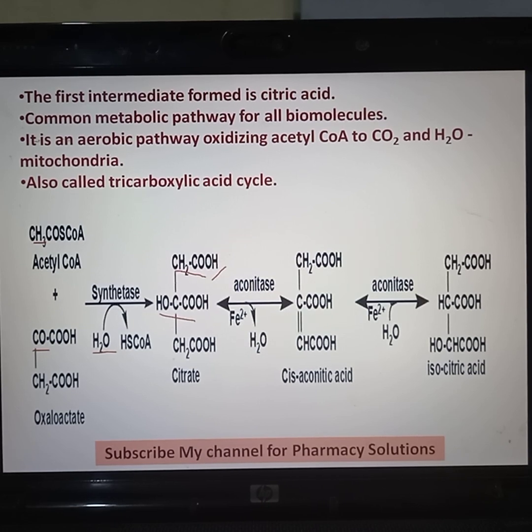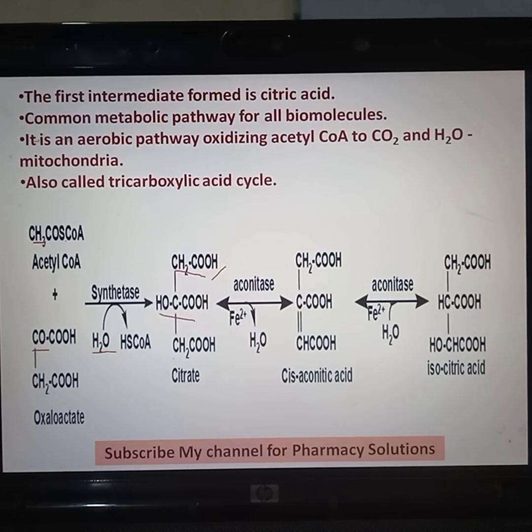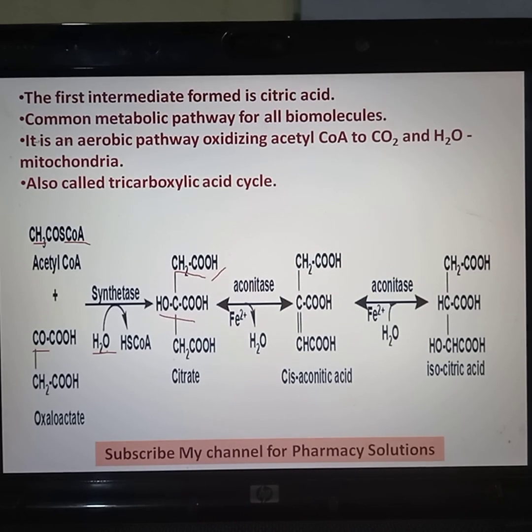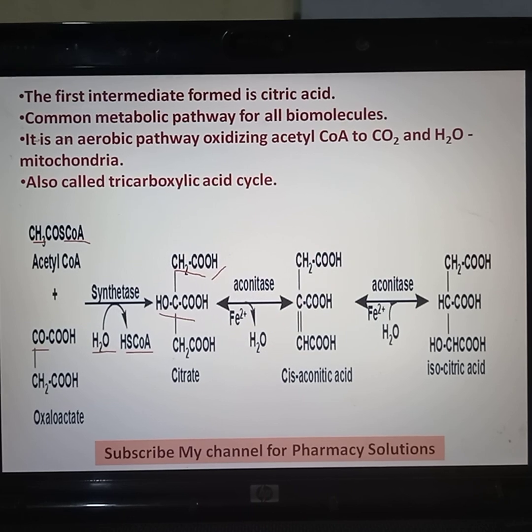One more hydrogen is there in this water molecule, and that hydrogen is taken by this SCoA. SCoA takes this hydrogen from the water molecule and forms HS-CoA. That's how condensation between acetyl CoA and oxaloacetate takes place in the presence of the enzyme synthetase.